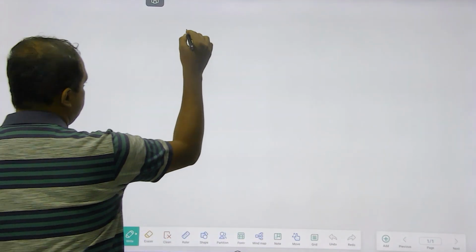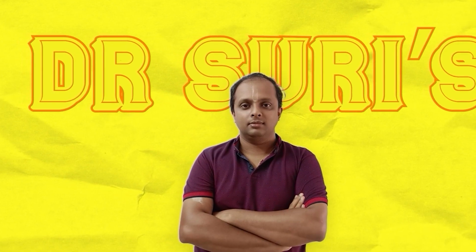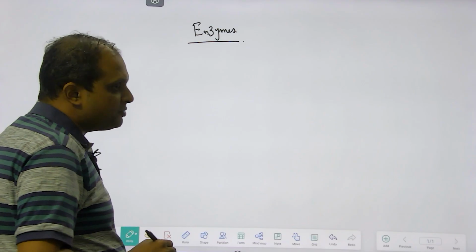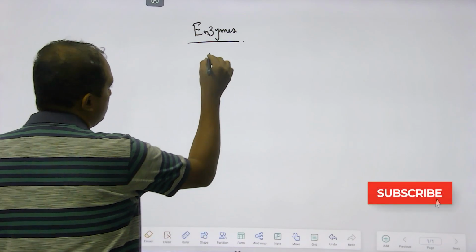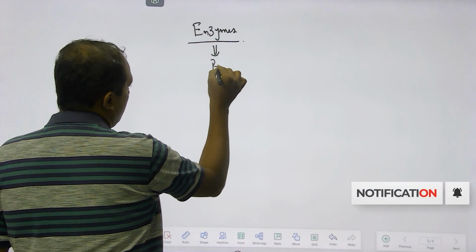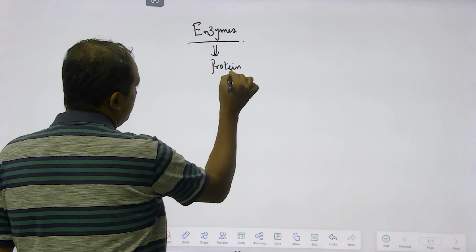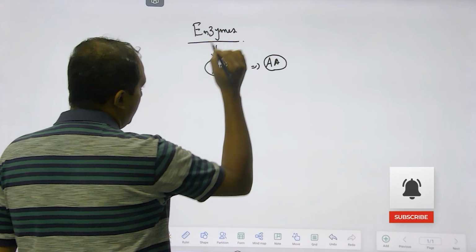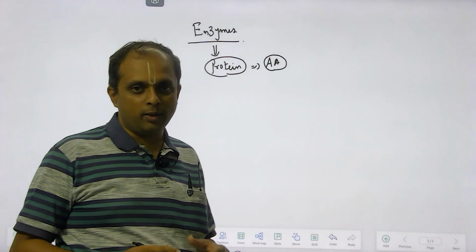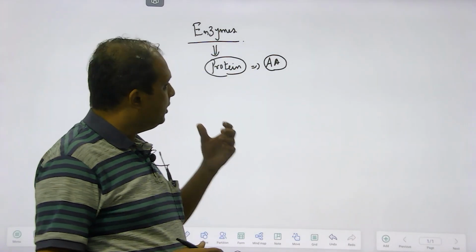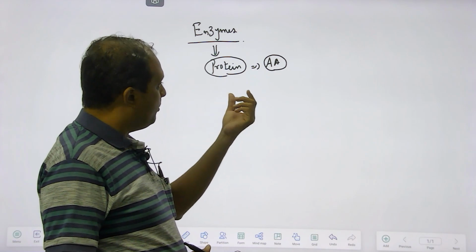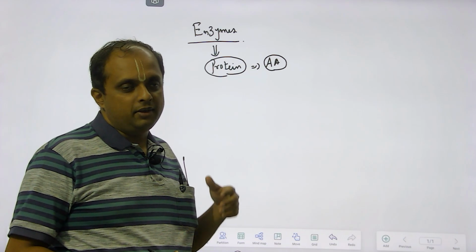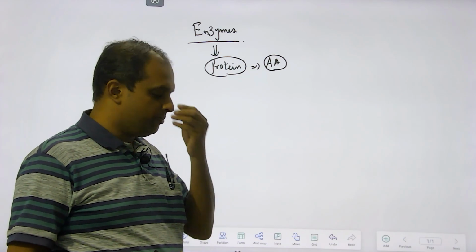Okay, so enzymes. Biochemically, enzymes are protein, meaning that they are made up of amino acids. You know what a protein is. So enzymes are biochemically protein, meaning that they are made up of a series of amino acids with a specified length and specified sequence.